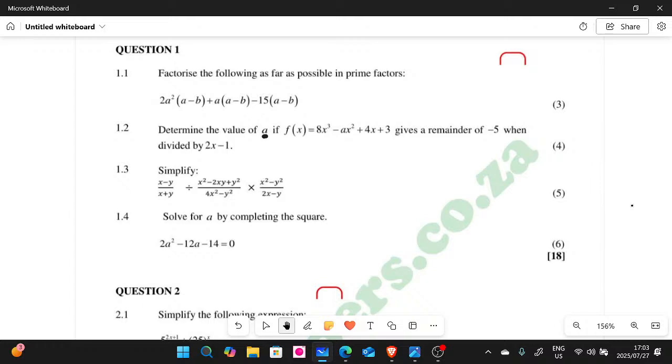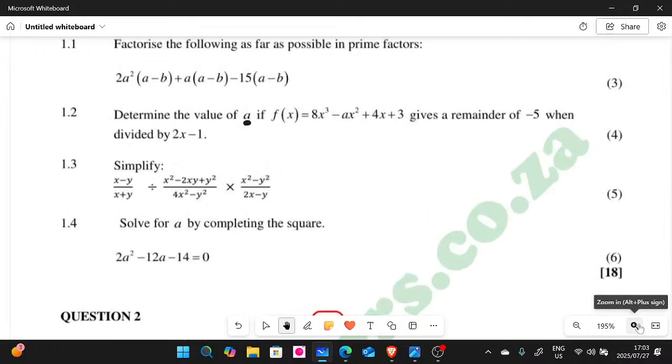Guys, 1.3 is fractions. So we have to simplify these fractions that you see here. They look intimidating, but really they are not that intimidating. They are really simple, honestly speaking. All you have to know here is your BODMAS.